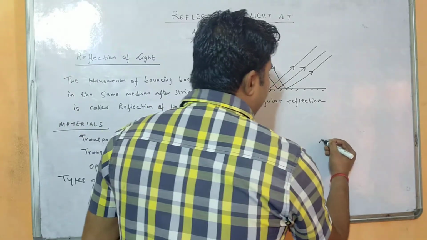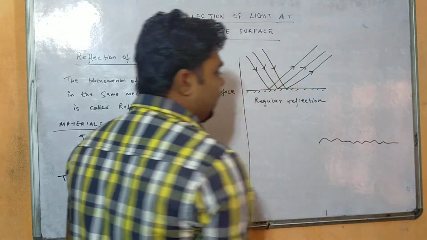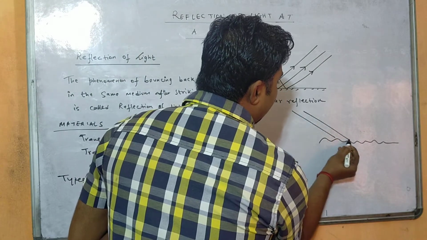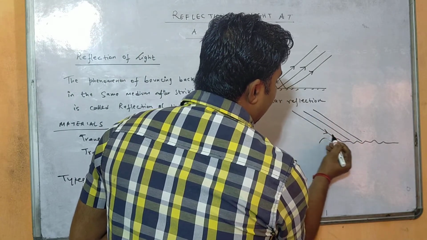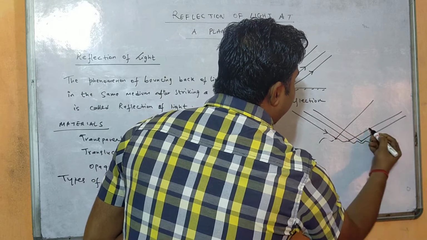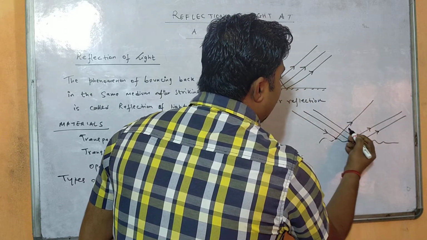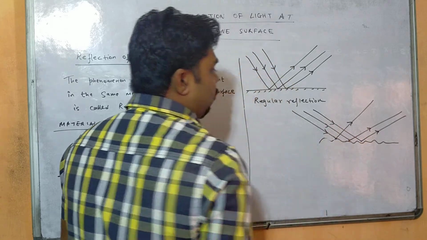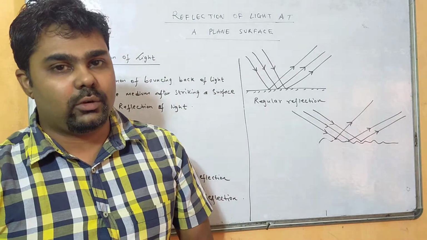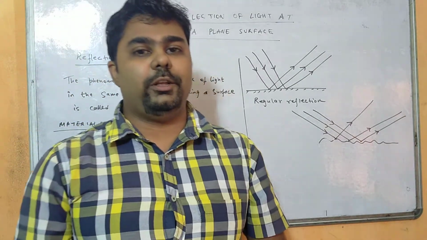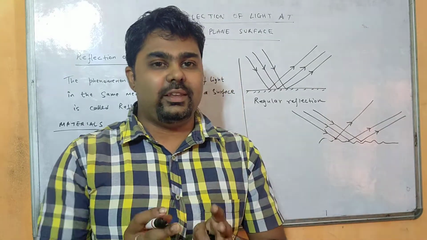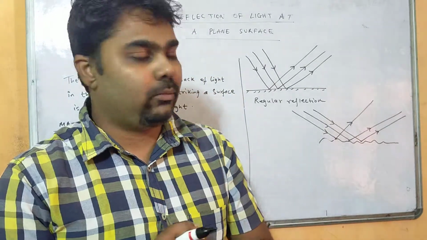But in case a surface is rough, whenever a ray of light falls here, it will get reflected in different directions. You see, these rays are not parallel to each other. So this reflection of light is called irregular reflection of light, and irregular reflection is also called diffuse reflection. Because of diffuse reflection, we can see objects around us.